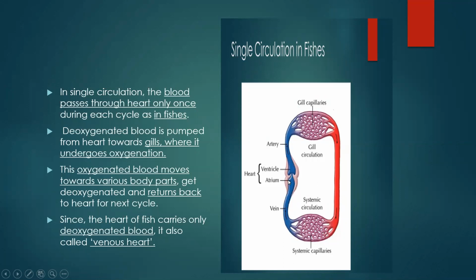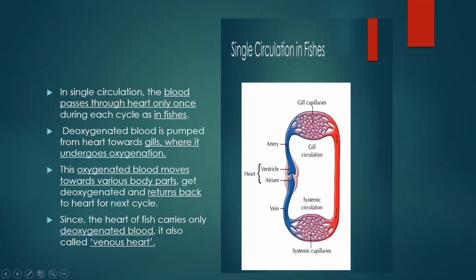Deoxygenated blood means the blood does not have enough amount of oxygen, so such blood is called deoxygenated blood. So deoxygenated blood is pumped from the heart, and this deoxygenated blood, with the help of artery, goes to the gills.